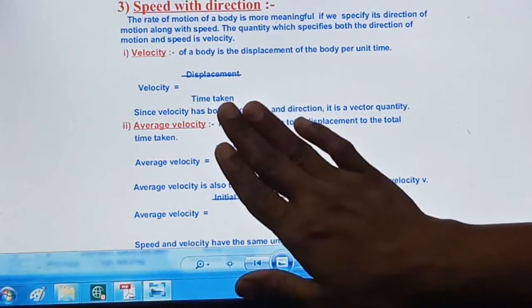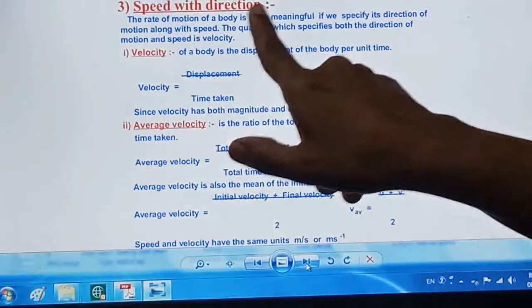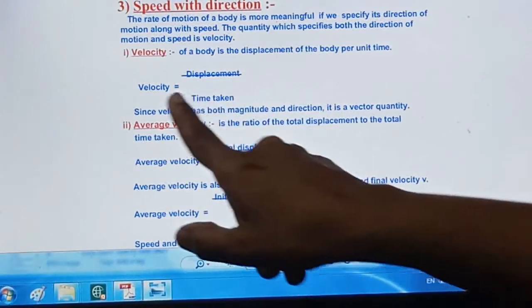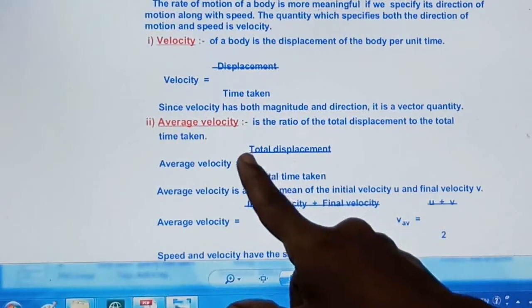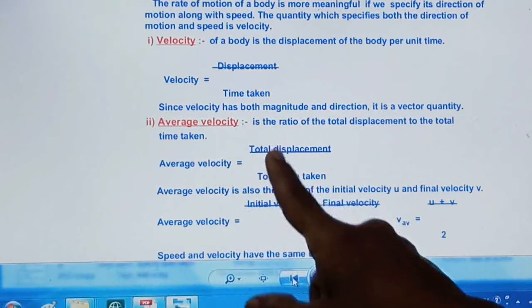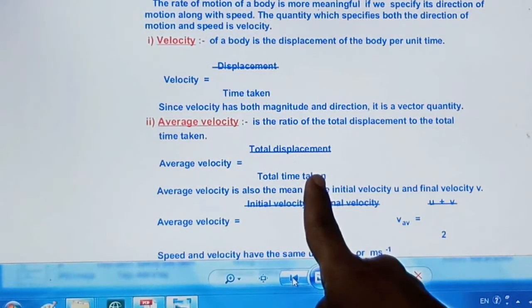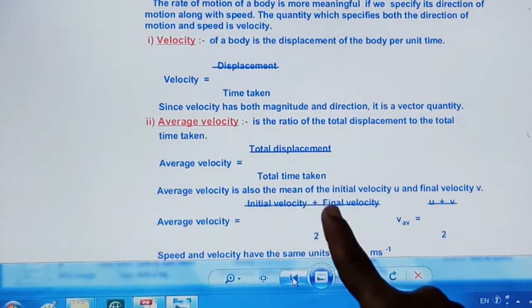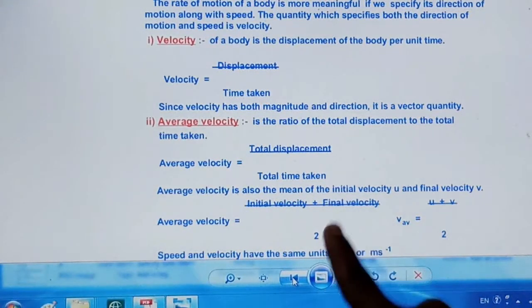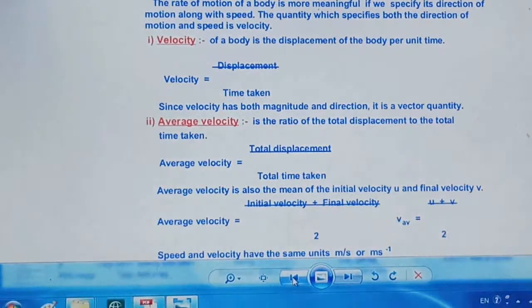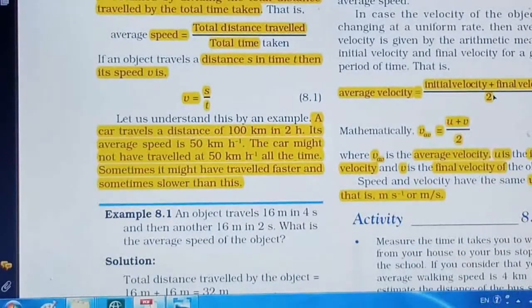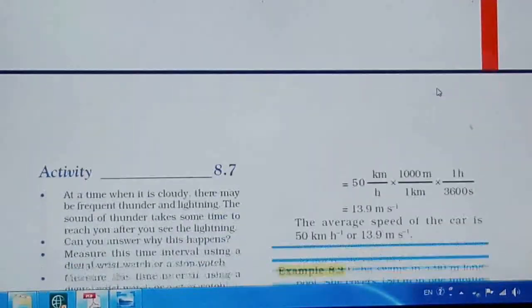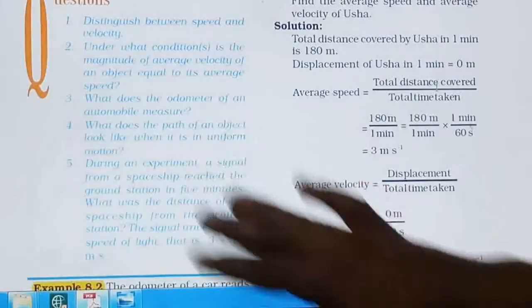Speed with direction is nothing but velocity. Displacement upon time is velocity. Average velocity is total displacement upon total time taken, or we can say average velocity is equal to initial velocity plus final velocity upon 2. So this formula we have seen. Based on this formula some problems will be asked. This activity we have also discussed, and I asked you to solve these questions.